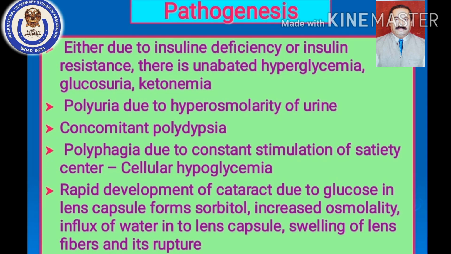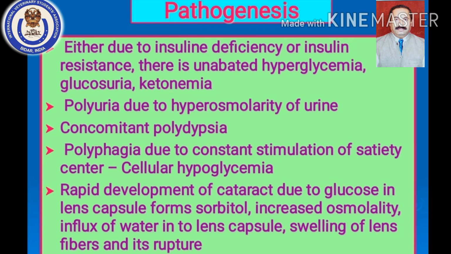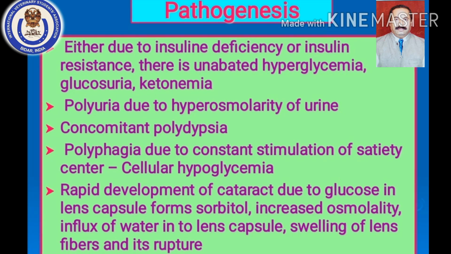Okay, so what happens is, though there is a plasma hyperglycemia, meaning the glucose concentration in plasma is more, this glucose is not reaching within the cell for cell metabolism. So as a matter of fact, there is a cellular hypoglycemia. This cellular hypoglycemia keeps on sending a wrong signal to the body, and in turn it also gives a wrong signal to the satiety center, and because of the overstimulation of the satiety center, the diabetic animal shows a stage of polyphagia. It keeps on demanding more food. Okay, so this we have to keep always in mind.